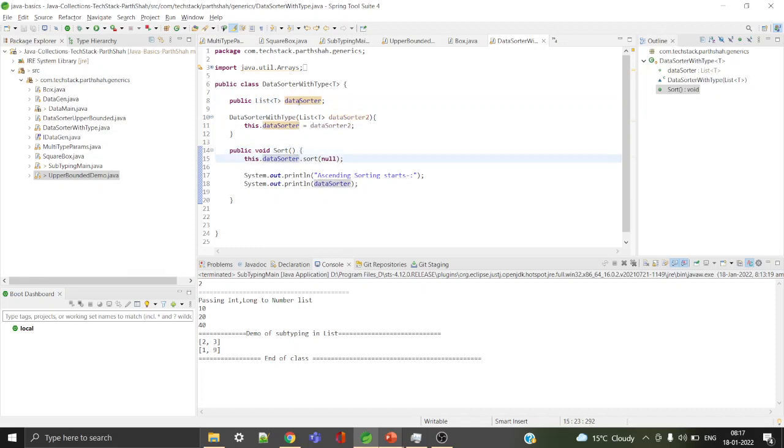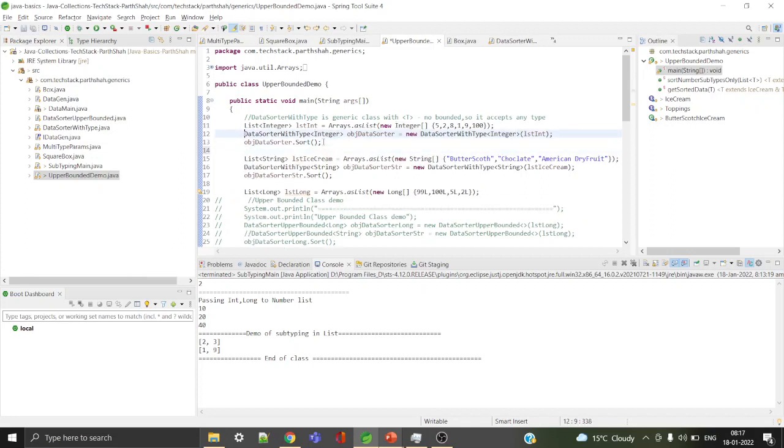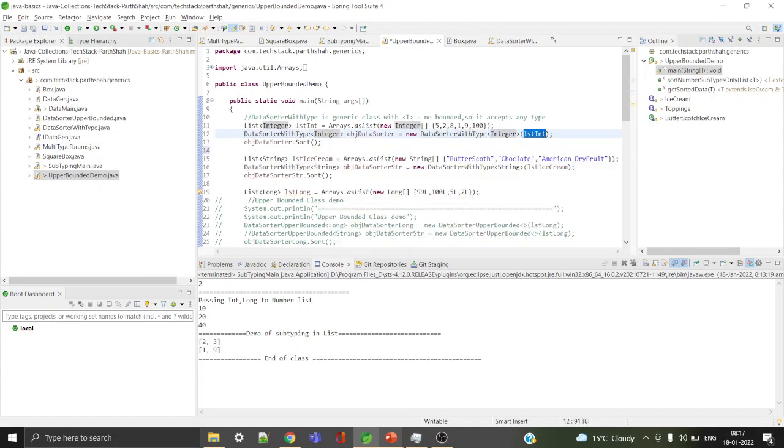It just sorts the list variable. Okay, this dot data sorter dot sort null, so by default it sorts in ascending order. So it's a normal class. Now I just create a list of Integer with some random values 5, 2, 8, 1, 9, and then I create a DataSorter with Integer type. And then I just invoke the sorting method. So here what I'm trying to achieve is I specify a DataSorter type with Integer, and I specify my integer list, and it performs the sorting.